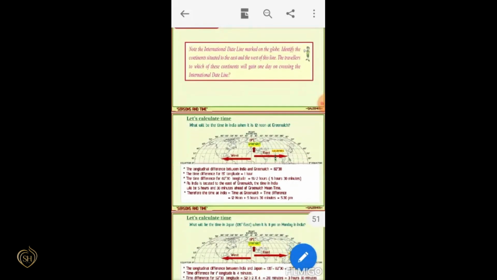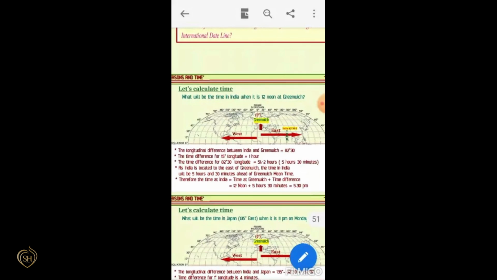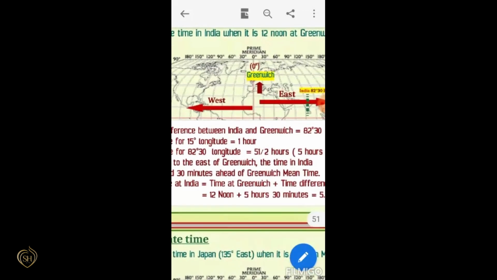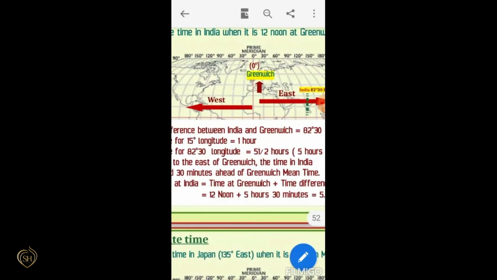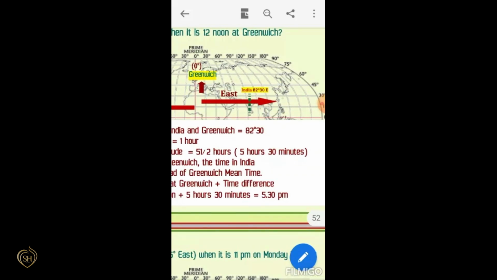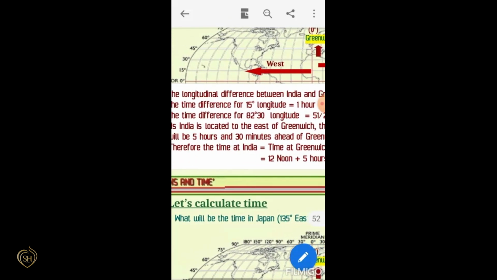And now it's time to calculate time. The longitudinal difference between India and Greenwich is equal to 82.5 degree. The time difference for 15 degree longitude is equal to 1 hour. So the time difference for 82.5 degree longitude is equal to 5.5 hours, that means 5 hours 30 minutes.